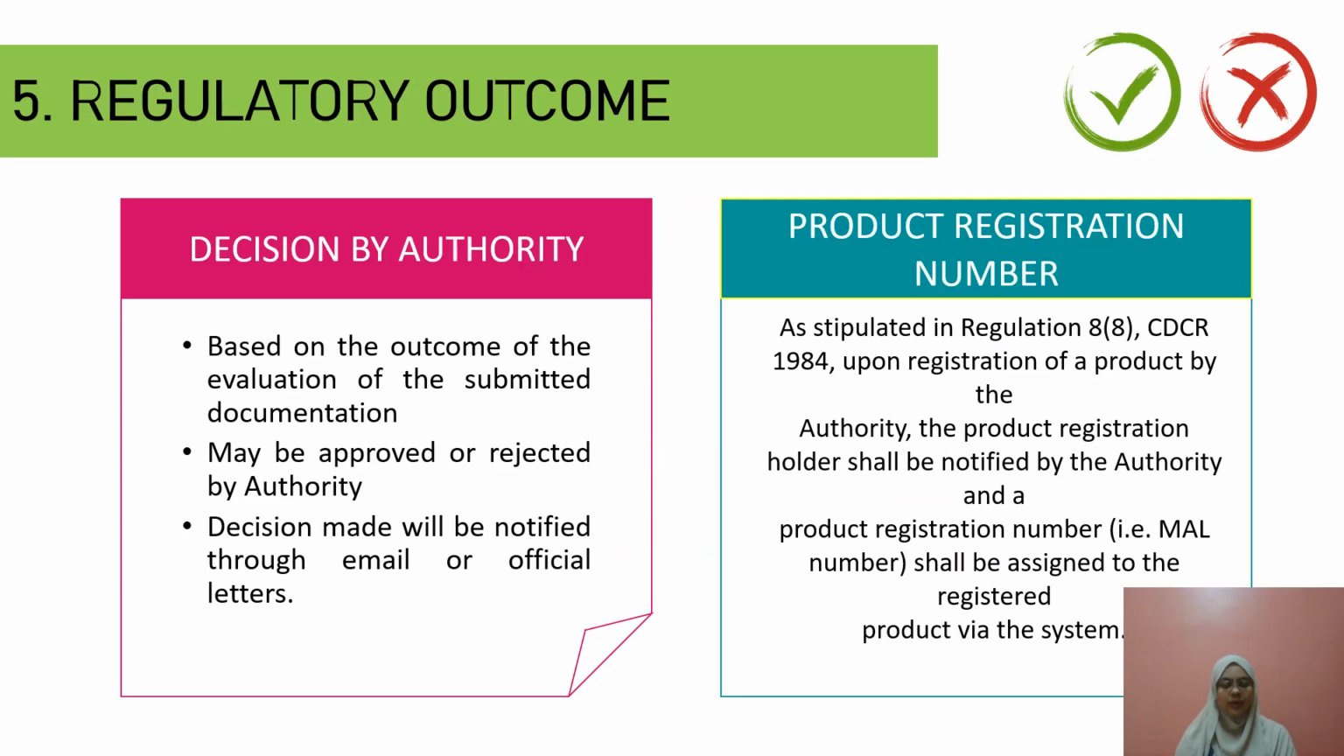Applications may be approved or rejected. Decisions by the authority are based on the outcome of the evaluations of the submitted documentation. Decisions made by the authority will be notified to the product registration holder through emails or official letters. For the product registration number, upon registration of a product by the authority, the product registration holder shall be notified by the authority, and the product registration number shall be assigned to the registered product via this system.